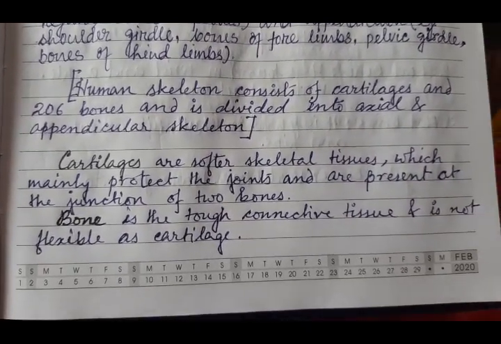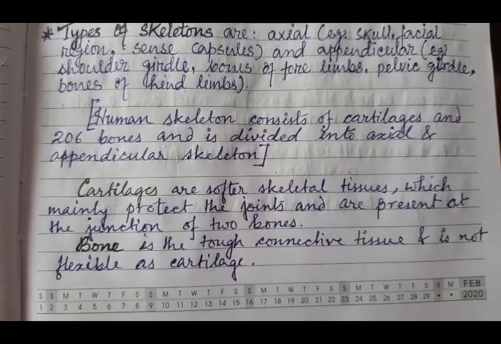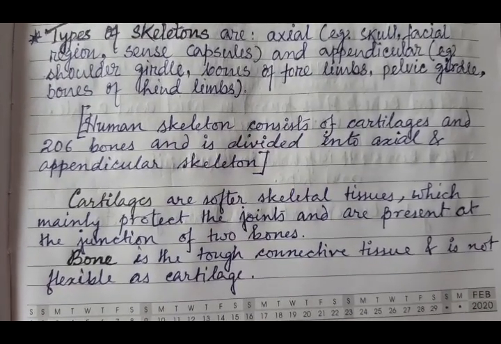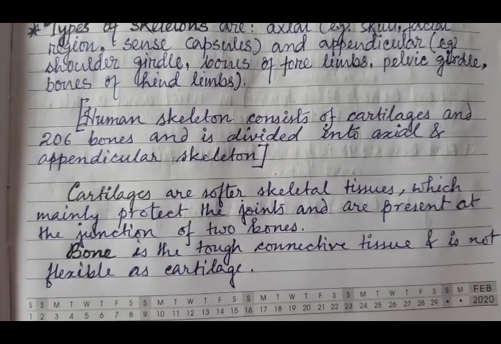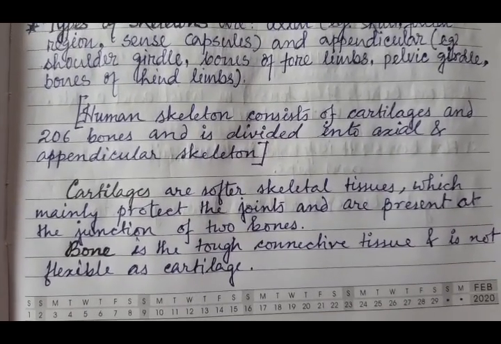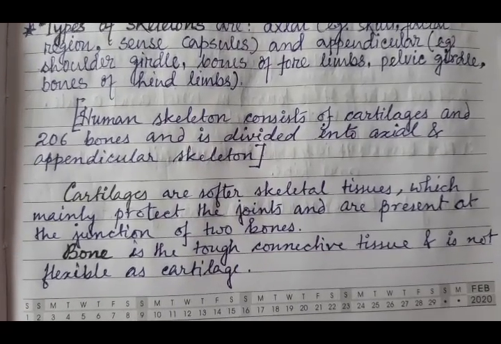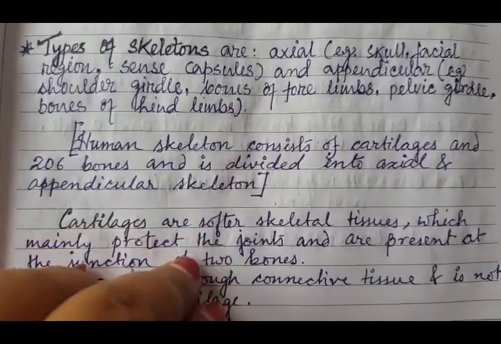Now what are cartilages? Cartilages are softer skeletal tissues which mainly protect the joints and are present at the junction of two bones. They actually prevent the friction caused due to the movement of bones at the joints. And bone is the tough connective tissue and is not as flexible as the cartilage.